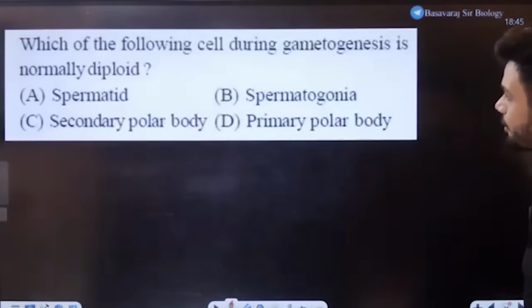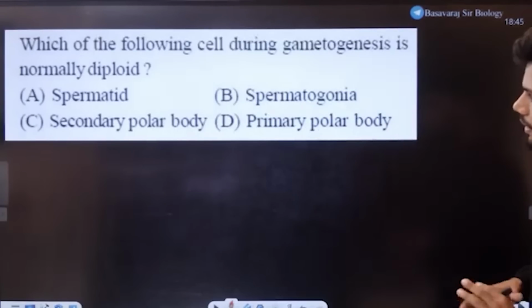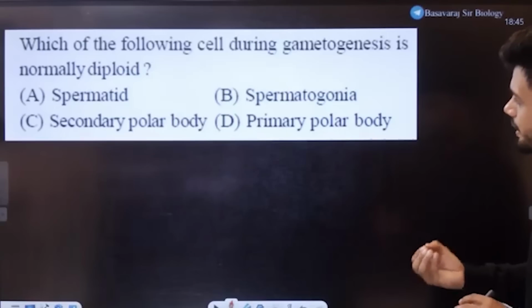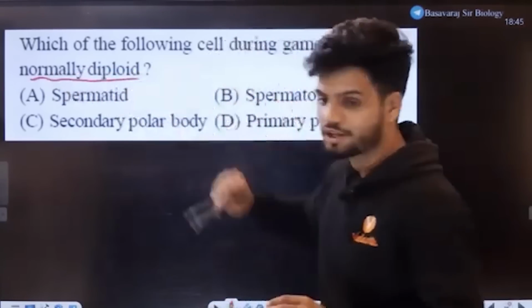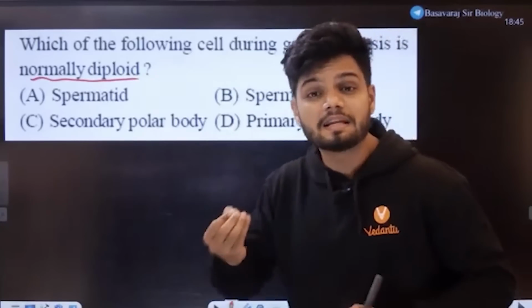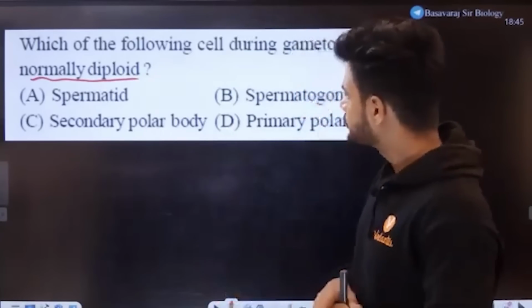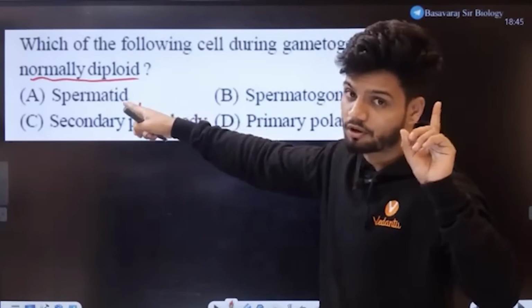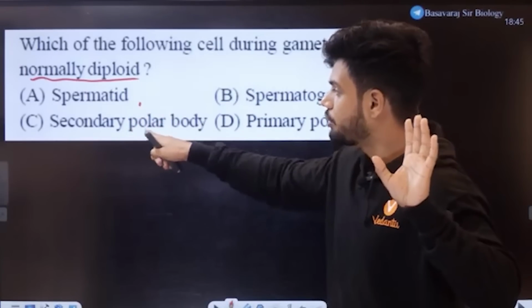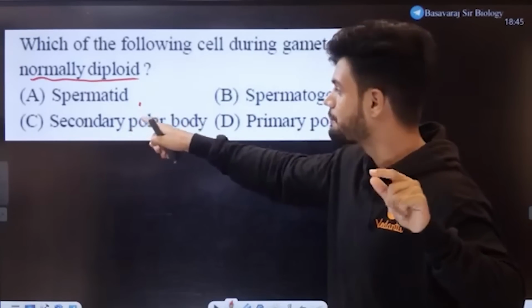Okay. Next question on the board. Which of the following cells during gametogenesis is diploid? They're asking which is normally diploid in nature. Spermatid forms later on, haploid. Secondary polar body is also not a part of here.